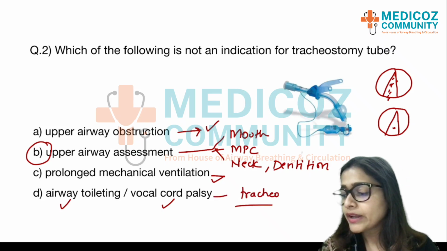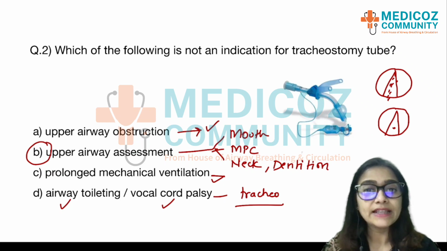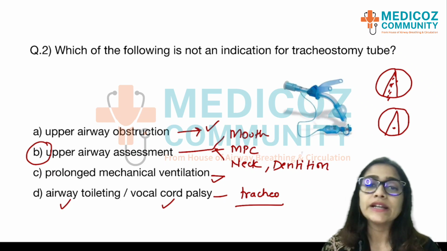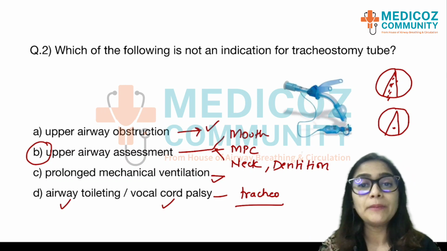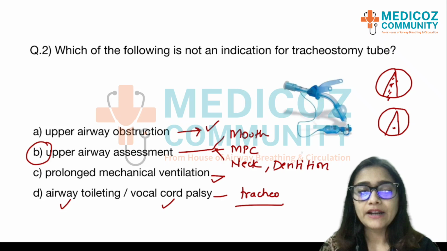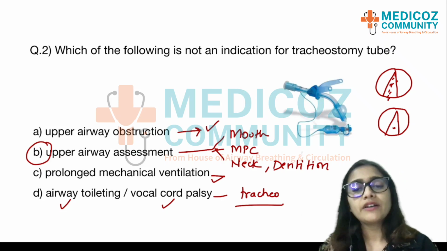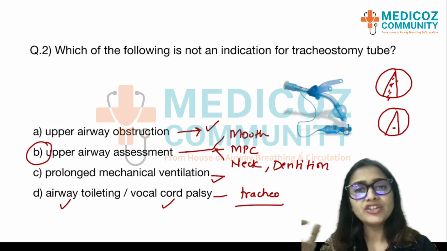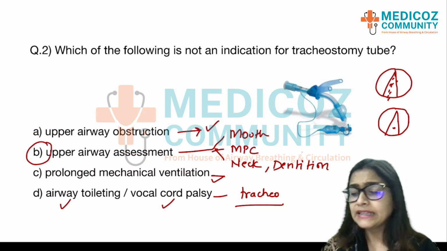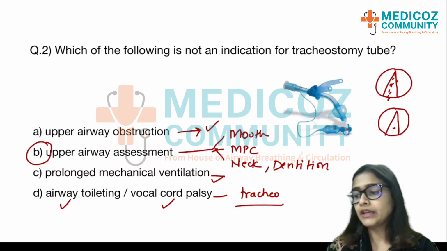Many a times when neurosurgical tumor patients undergo surgery, and if the surgeon knows that yes, there might be some injury to the brainstem or from where your vagus and glossopharyngeal nerves arise, they electively do a tracheostomy for the patient and then shift the patient post-operatively to ICU. So this definitely becomes an indication.